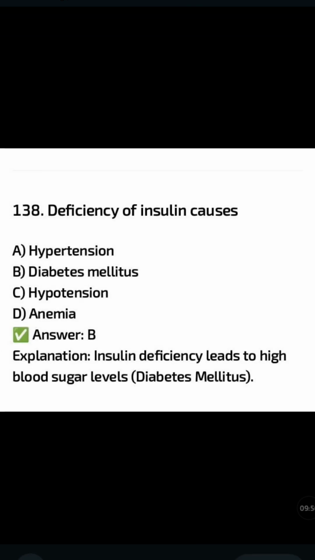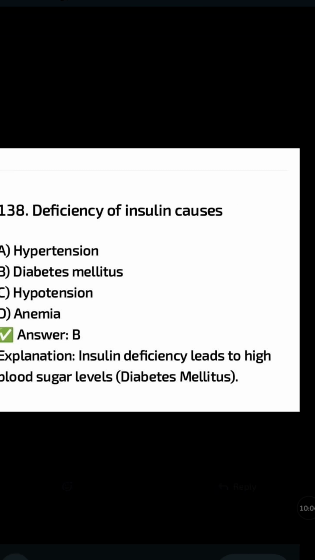Deficiency of insulin causes: hypertension, diabetes mellitus, hypertension, anemia. The correct answer is option B, diabetes mellitus. Insulin deficiency leads to high blood sugar levels, that is diabetes mellitus.